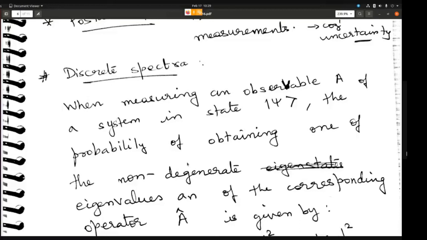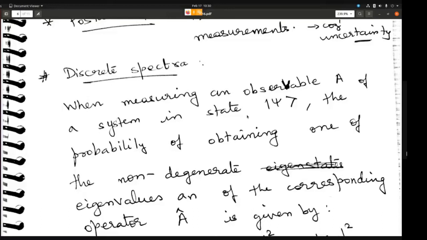So the operator is going to give you, if the operator acts on some state, and the operator is 2 cross 2, then it will give you two eigenvalues, right? But in experiments, when you actually carry out a measurement and you want to find out the energy of this particle, let's say some electron is moving and you want to find its energy, you will see that the energy corresponds to one of the eigenvalues of the operator. It is not like a sum of the eigenvalues or anything. It corresponds to one of the eigenvalues of the operator, which means that the electron went into one of the states.